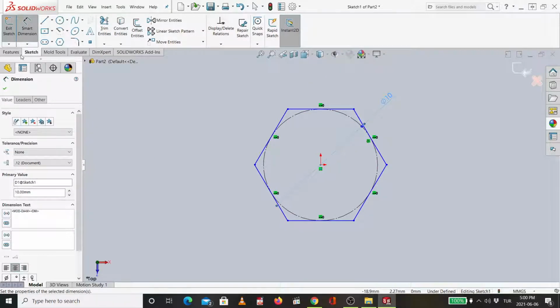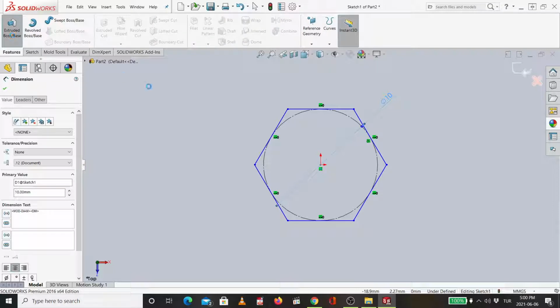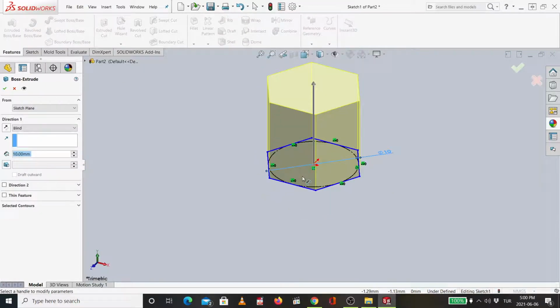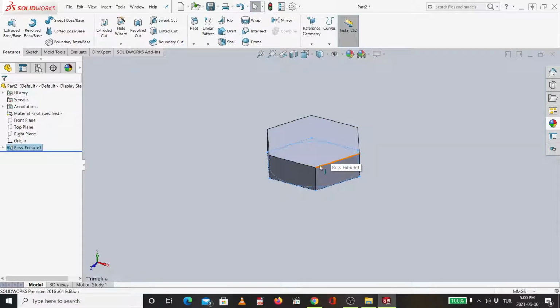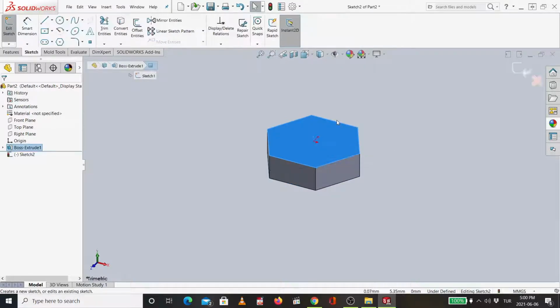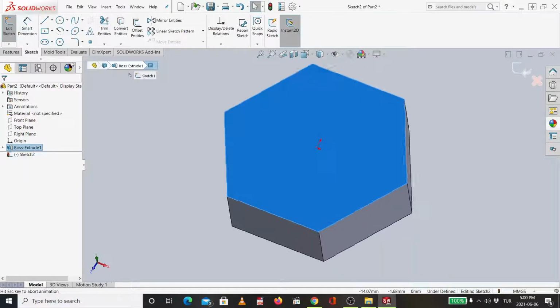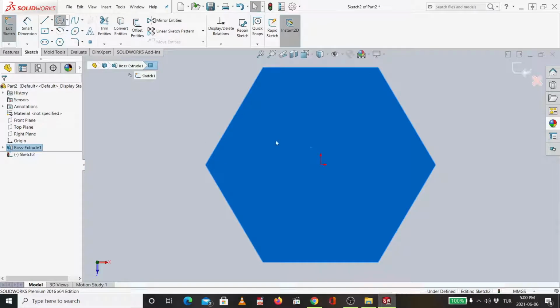Then I go feature, extruded boss. I will give a thickness of 3 millimeter, and then I say okay. Then to create this curved shape on the edges, I will select this sketch. All these steps I already taught you last week, so I'm going a bit faster now.